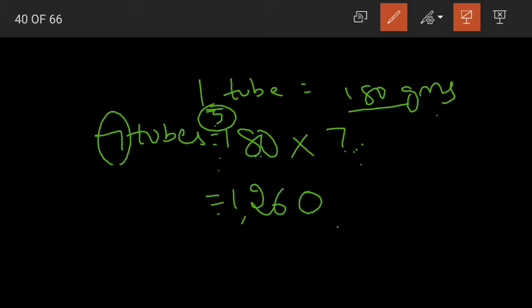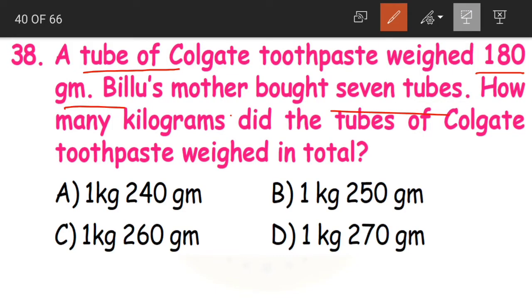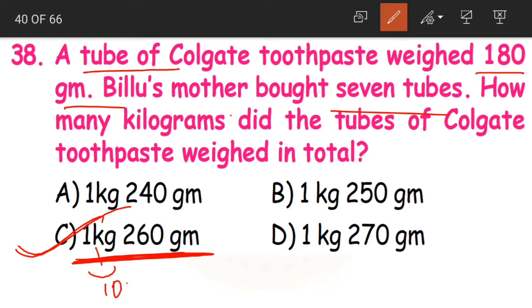1260. And what is the measurement unit? That is grams. In the question, the weight of one tube was given in grams. So even in the solution, we'll represent it in grams. 1260 grams. That is nothing but 1 kg and 260 grams. When we convert the grams into kilograms, we get 1 kg 260 grams. 1 kg is equal to 1000 grams. Yes or no? Yes.